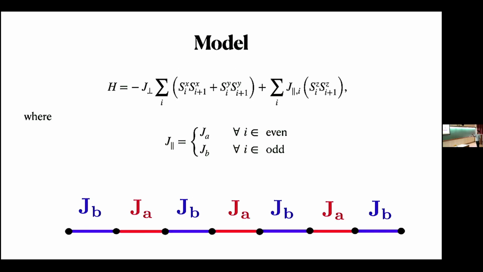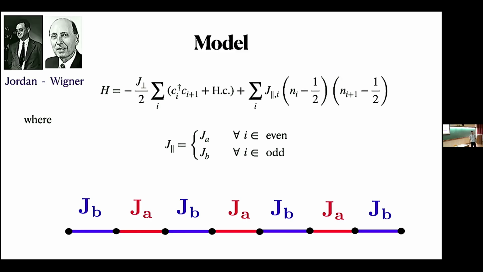So this is the model that we have studied. This is a simple XXZ model. XX, we are calling it because the XX plus YY form has uniform coupling, and dimerized because this ZZ part is dimerized. I mean that for even and odd bonds, this coupling alternates between JB and JA. So this is written in spin-half language. These are Pauli matrices only, and one can do a Jordan-Wigner transformation to write it in the language of spinless fermions. So in this language, it turns out to be a free fermion hopping plus this density-density interaction on nearest neighbor sites. But now this density-density interaction is dimerized because of ZZ being dimerized in the spin language.